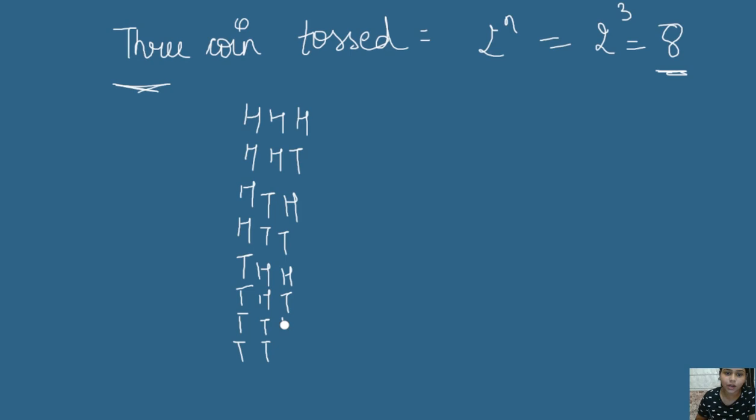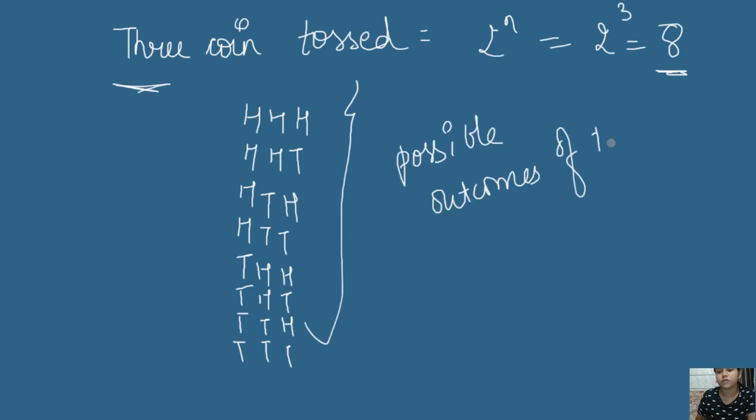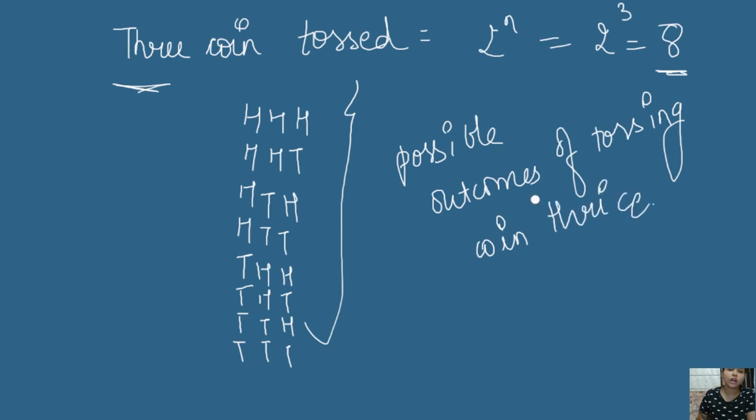It will be something like this. So these are the possible outcomes we will get after tossing the coin thrice, right? So this is about tossing a coin, about the deck of cards, about the balls, and other things.